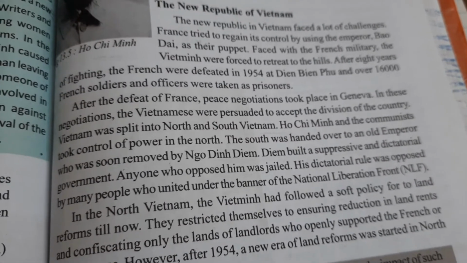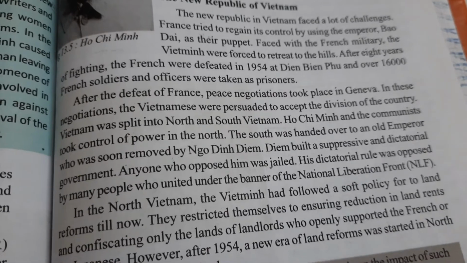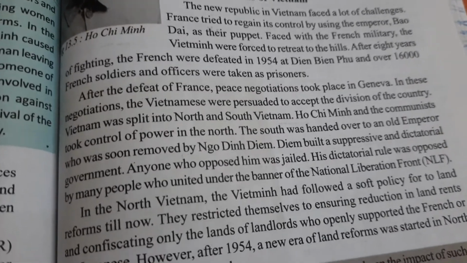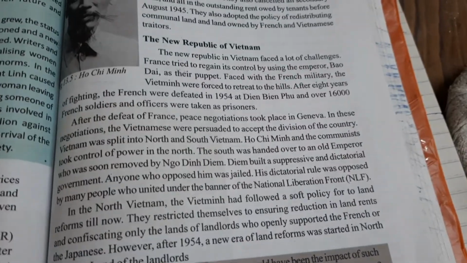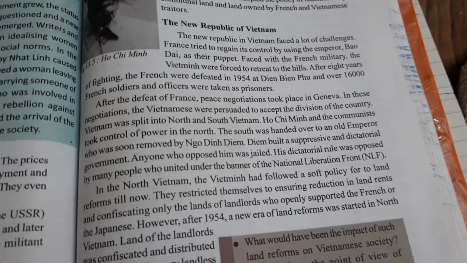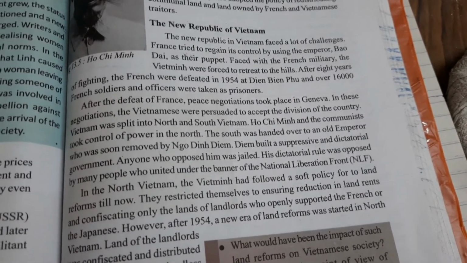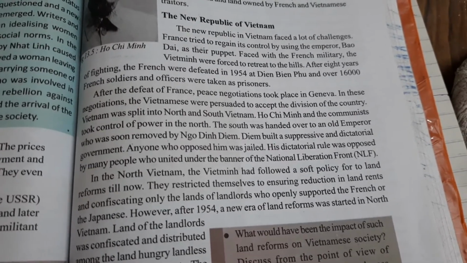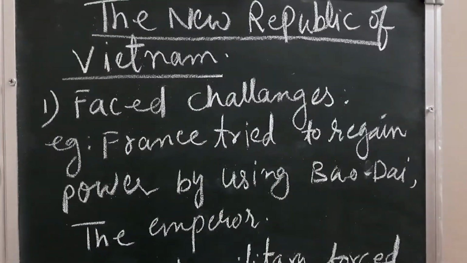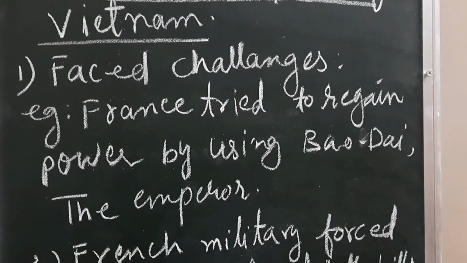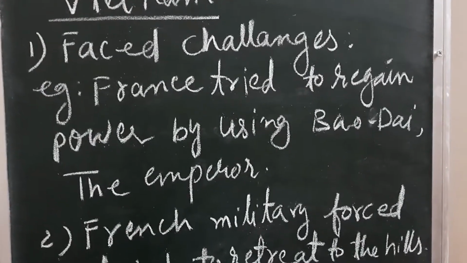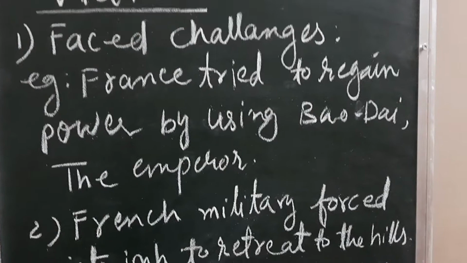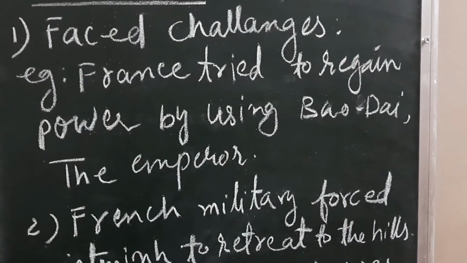The new Republic of Vietnam was formed in August 1945. But the Republic had to face many challenges. Let us summarize this topic under points. The new Republic had to face many challenges. France tried to regain power by using Bao Dai, the old emperor.